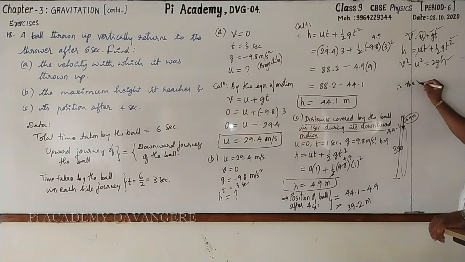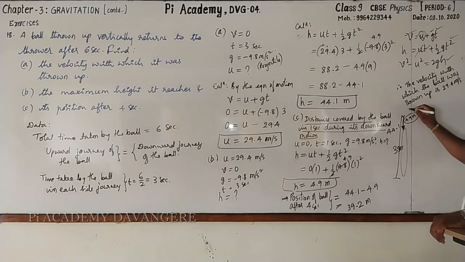Therefore, the velocity with which the ball was thrown up is 29.4 meter per second.